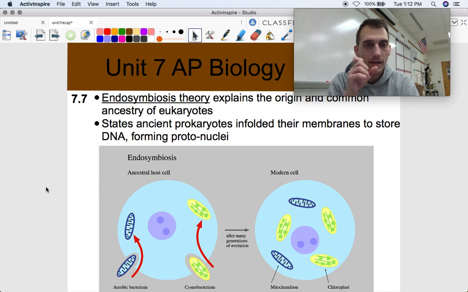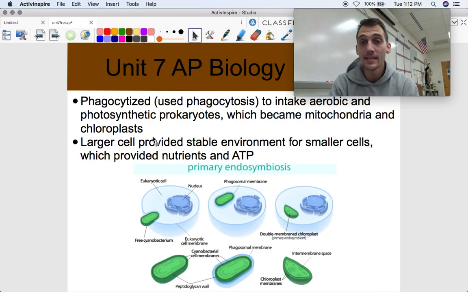How did they form? Well, ancient prokaryotes enfolded their membranes to store their DNA, forming a protonucleus. And then they used phagocytosis to take in a smaller aerobic bacterium that was really good at using oxygen and glucose to make ATP, and another one called a cyanobacterium, which still exists today and converts light to make glucose. Those became mitochondria and chloroplasts over generations and generations. And by the way, a generation for bacteria is only about 25 minutes, which gives you a little perspective on how fast bacteria can evolve.